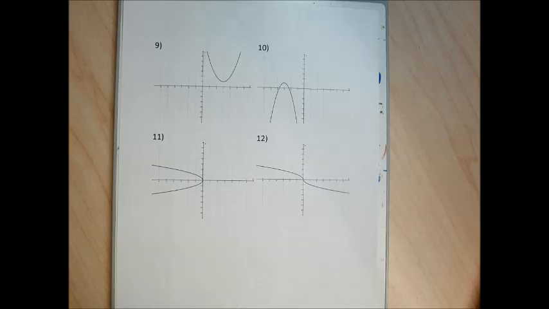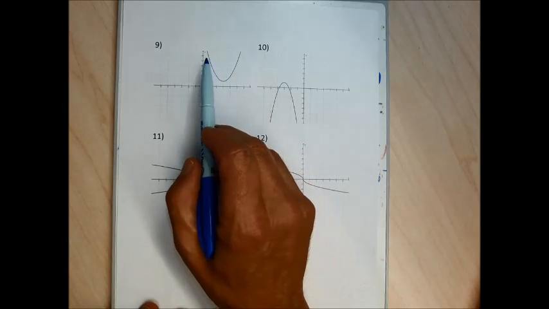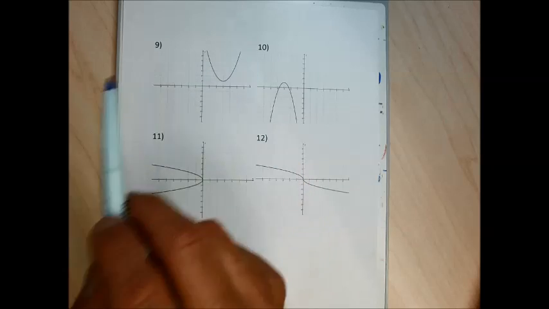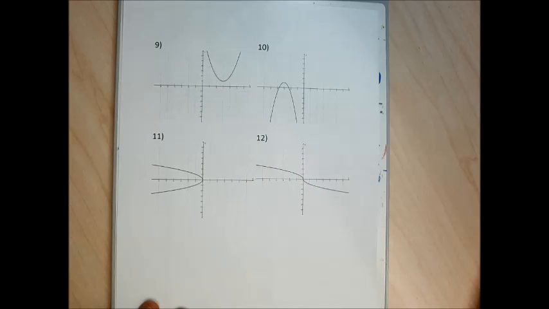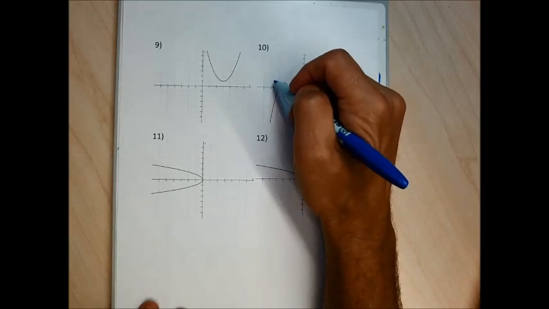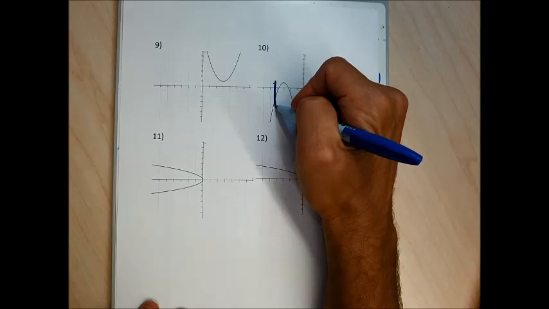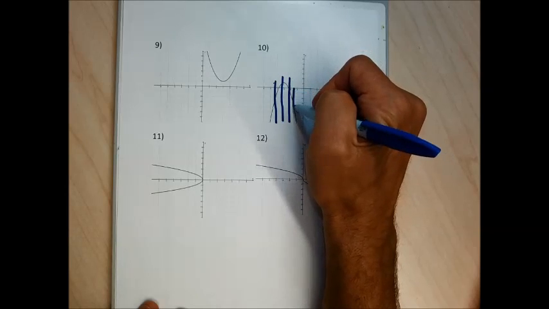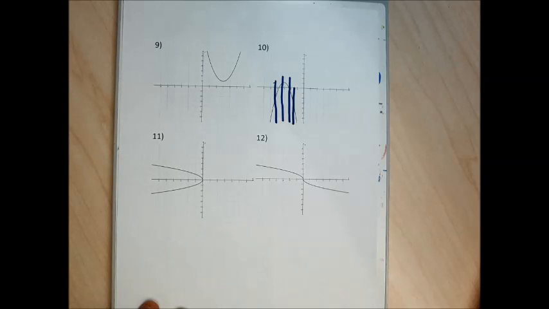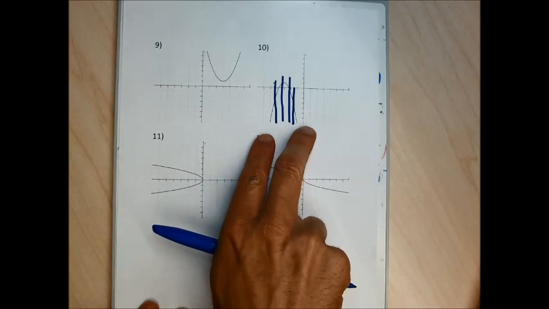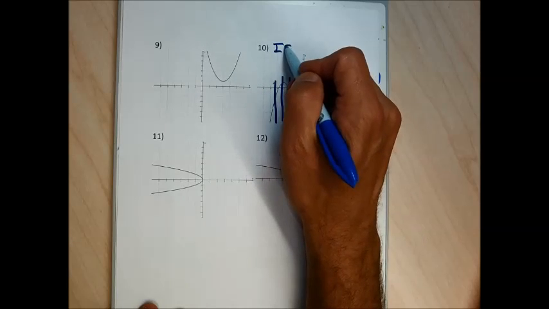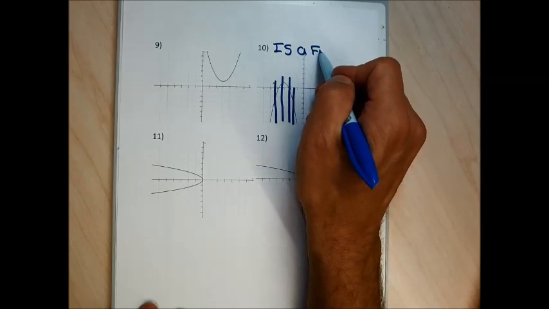Problems 9 and 10 are tricky because the graphs fail the horizontal line test, meaning it's possible to draw a horizontal line to touch the graph in more than one place. That has nothing to do with determining whether the graph is a function or not. So to figure out if my graph is a function or not, if it's possible to draw a vertical line to touch the graph in more than one place, then it's not a function. If every vertical line only touches the graph once, then it is a function. Every vertical line for number 10 that I can draw only will touch the graph once. This will be is a function as opposed to not a function.